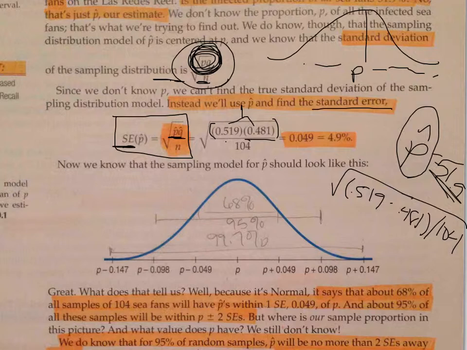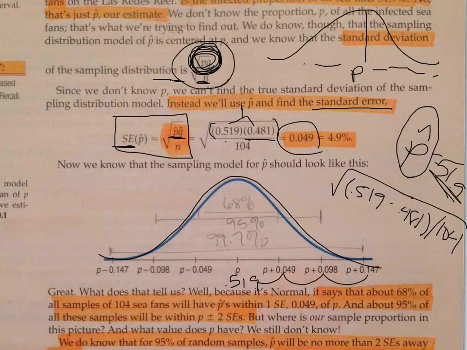So we're going to do the exact same thing. Our sampling distribution that we worked on in chapter 18 says, hey, this is going to be a normal model. All we have is P, so we're going to center it at P, so that is 0.519, and then we're going to stretch out by our standard deviations. 1, 2, 3 standard deviations, and we're going to go backwards. 1, 2, 3 standard deviations backwards. So we're still going to be able to use our 68, 95, 99.7 rule.